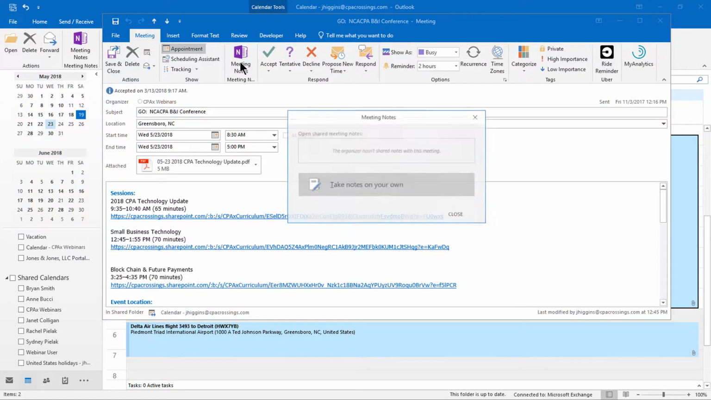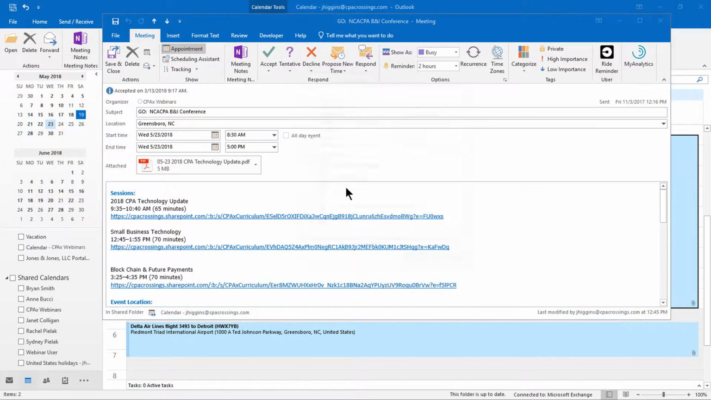So when I click on Meeting Notes, it asks me if I want to open up shared meeting notes, which in that case would actually create a new notebook that would have shared access to the other people who have been invited to the meeting. I don't typically do that. Sometimes I do though. But what I want to simply say here is I want to choose the option to take notes on my own.